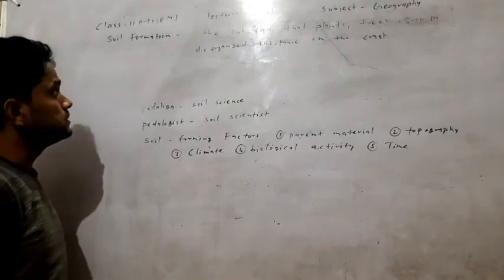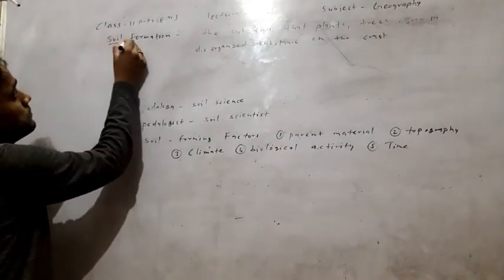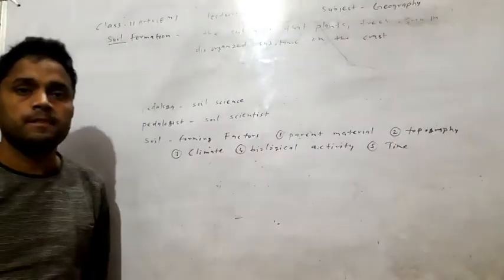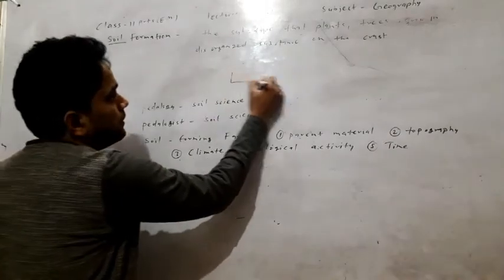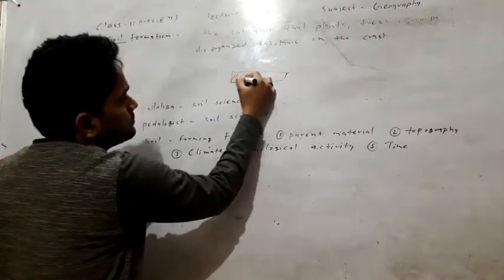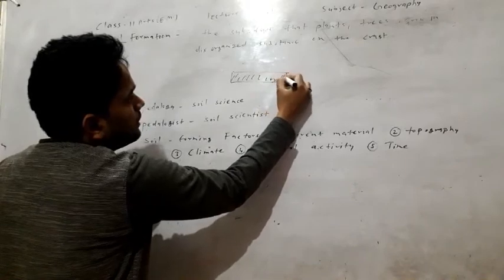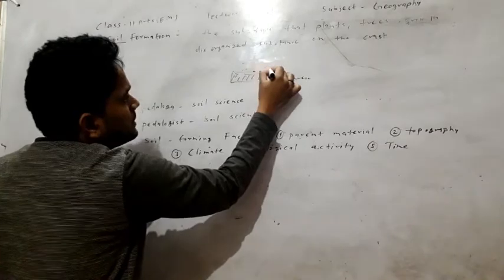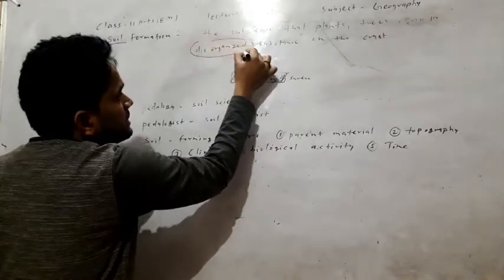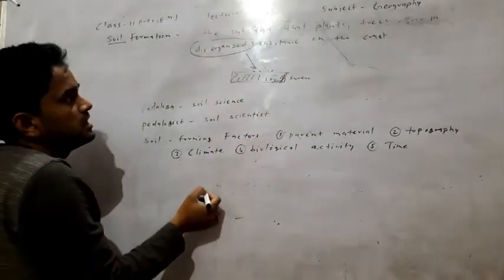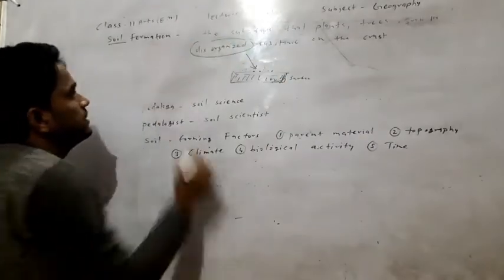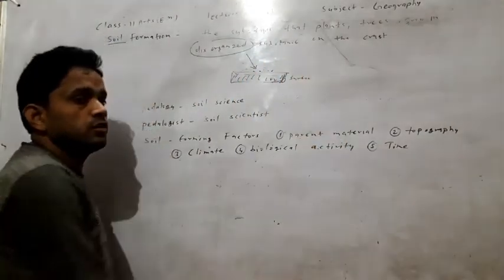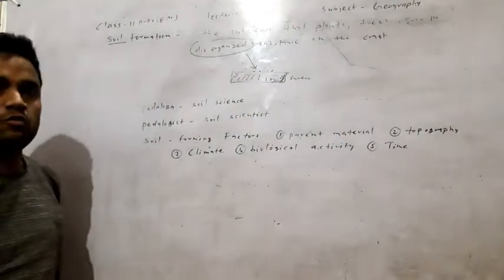Now, the topic is soil formation. So, first of all, what is soil? Here, the upper layer of the crust, the earth's surface, in disorganized form. This disorganized substance, in which plants and trees grow, is known as soil. So what is soil?